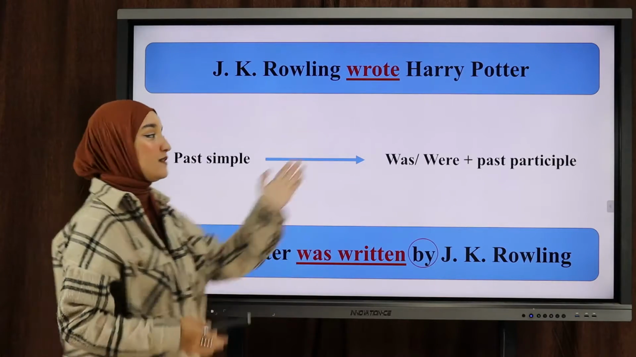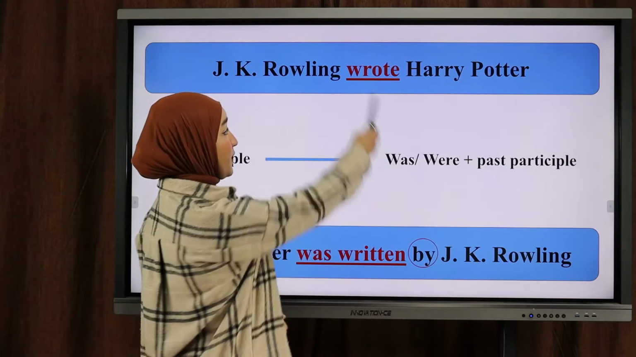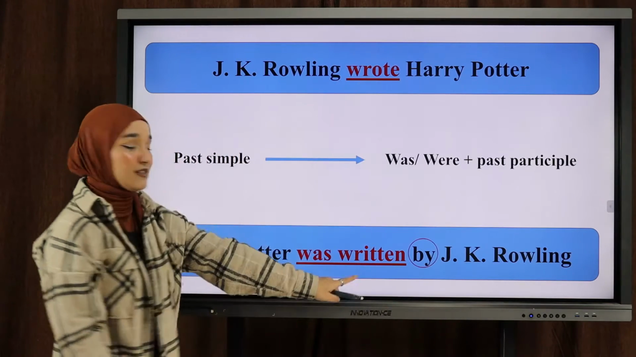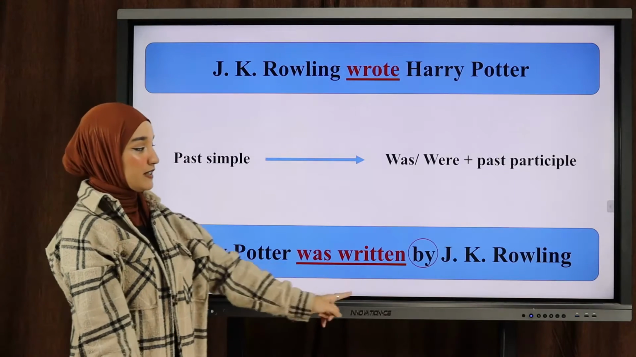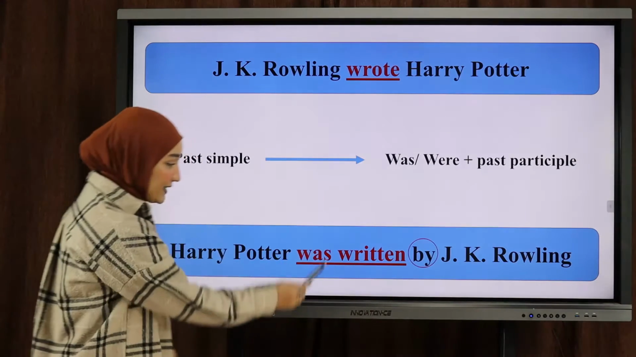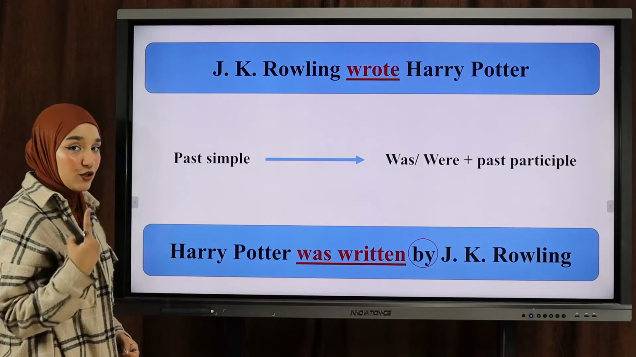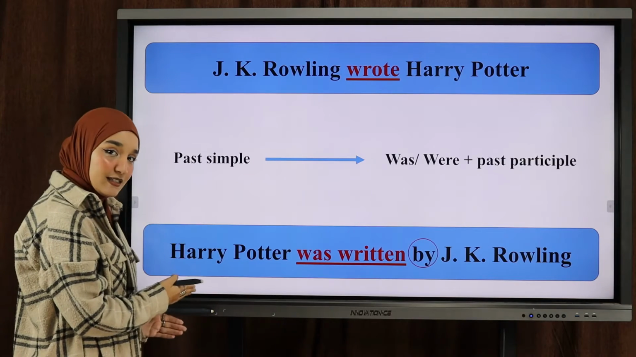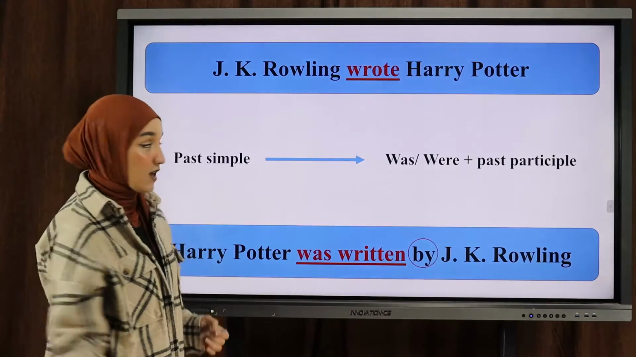If it's in the present, it should be in the present, plus the past participle of what? Of the main verb. So in this case, it's written, okay? So Harry Potter was written by J.K. Rowling. Why did I put was here? Because I am talking about a singular book. The object here is singular. So Harry Potter was written by J.K. Rowling.